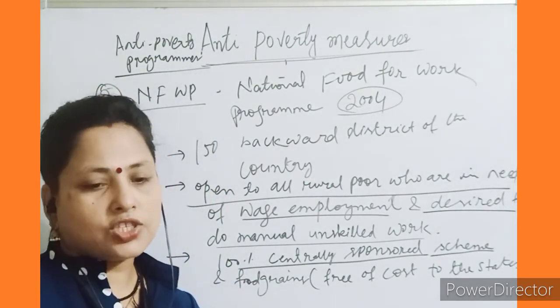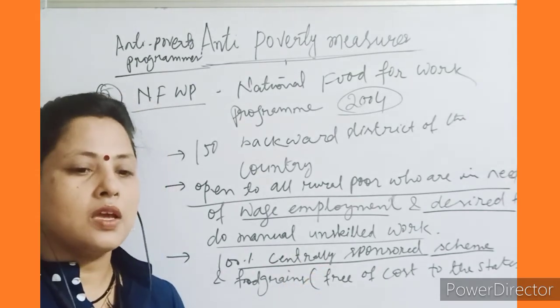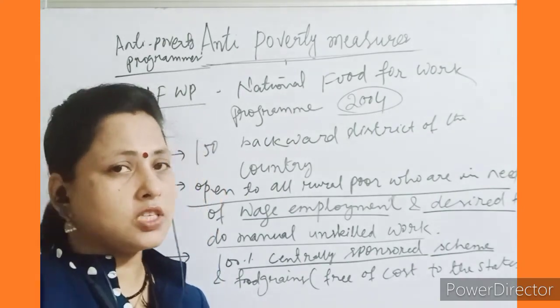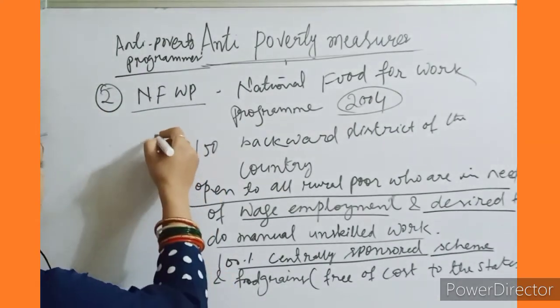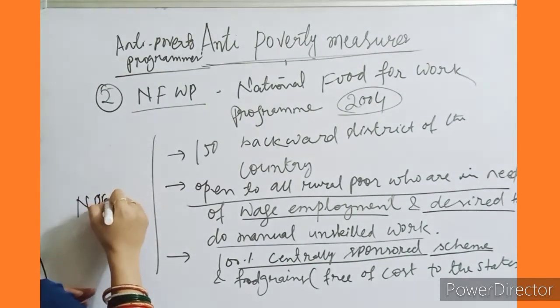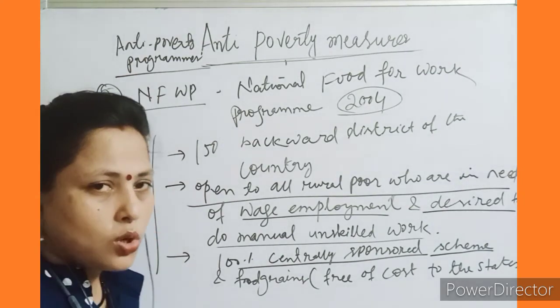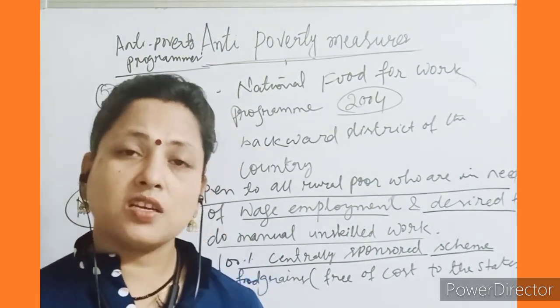Once the NREGA is in force, the NFWP will be subsumed within this program. Okay, so this is all about these two programs. Let's discuss what are the next.